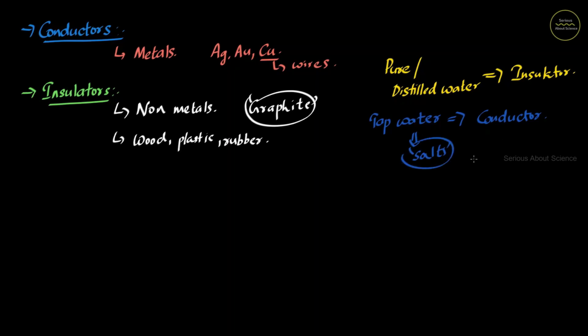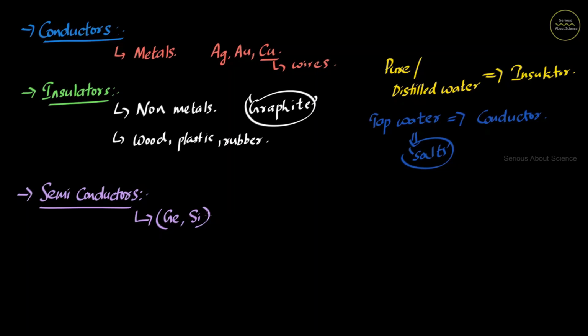Now apart from these conductors and insulators, we have a third category of materials that is called semiconductors. Semiconductors come in between conductors and insulators. They have medium conductivity. That means they do not conduct electricity as much as a conductor, but they will conduct more than an insulator. Common examples for semiconductors include germanium and silicon. So this is regarding the classification of materials with respect to the flow of current through them.